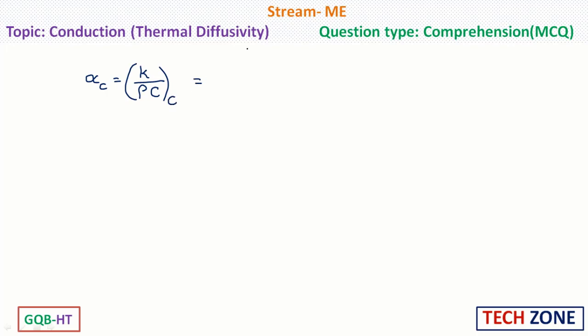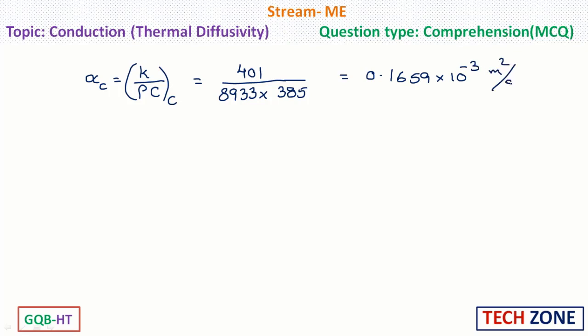So, thermal conductivity of copper in the question is given as 401 watt per meter Kelvin. Density is 8933 kg per meter cube and specific heat is 385 joule per kg Kelvin. On solving this, we are going to get 0.1659 into 10 raised to the power minus 3 meter square per second.